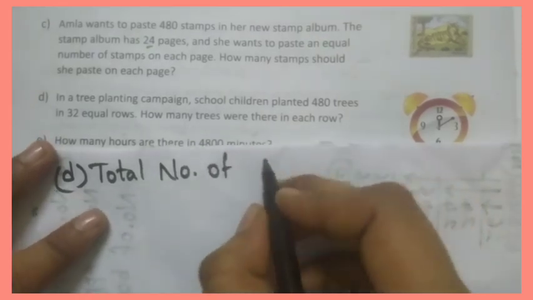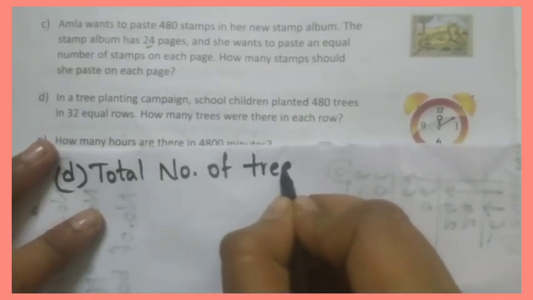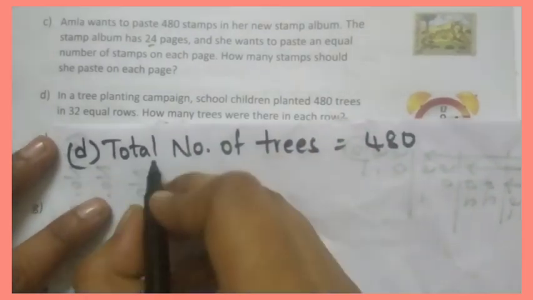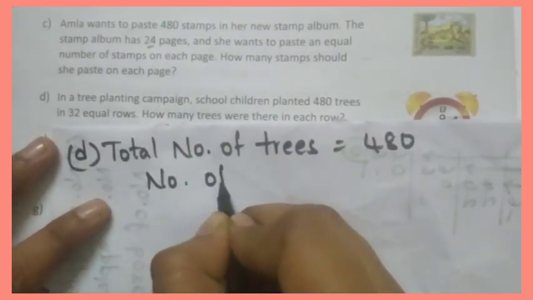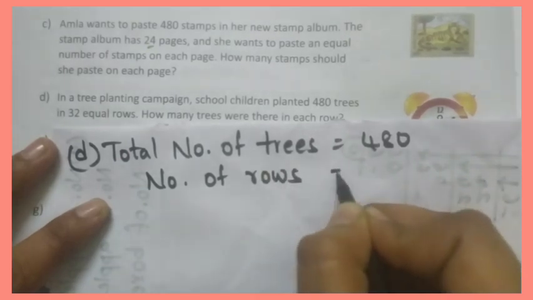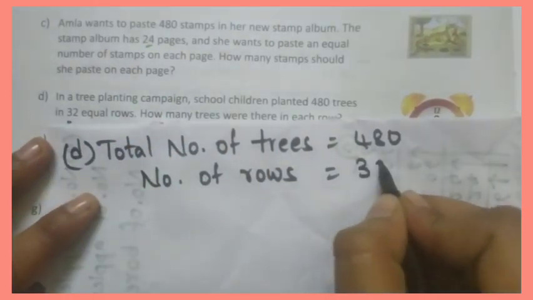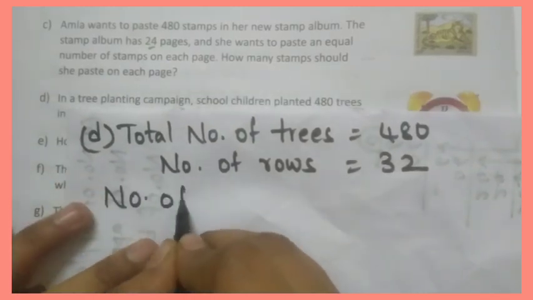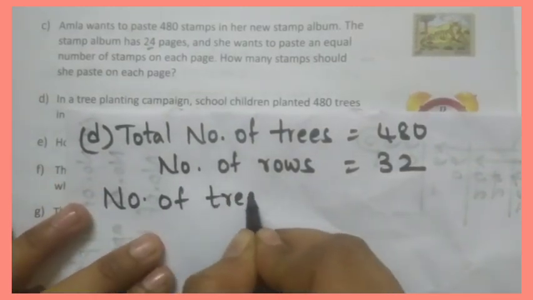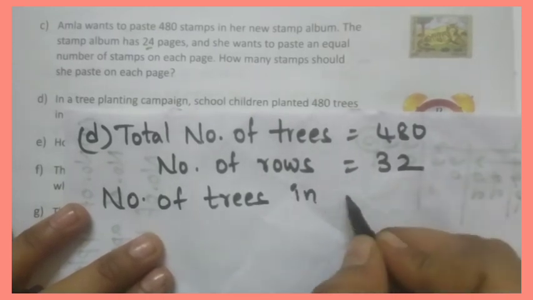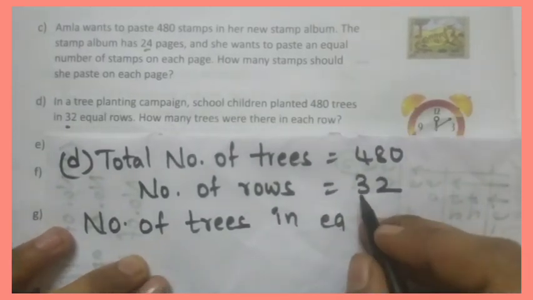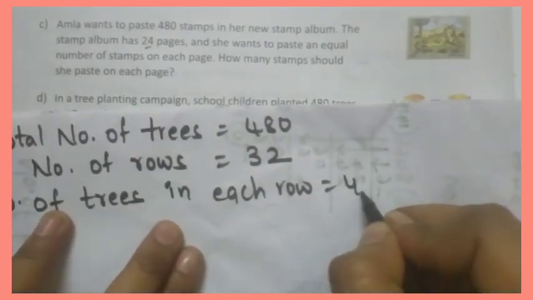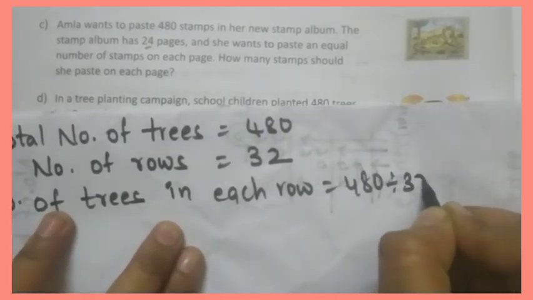Total number of trees. How many are there total? 480. Okay, number of rows. How many rows are there? 32. Now we will find the number of trees in each row. Very simple. 480 divided by 32.